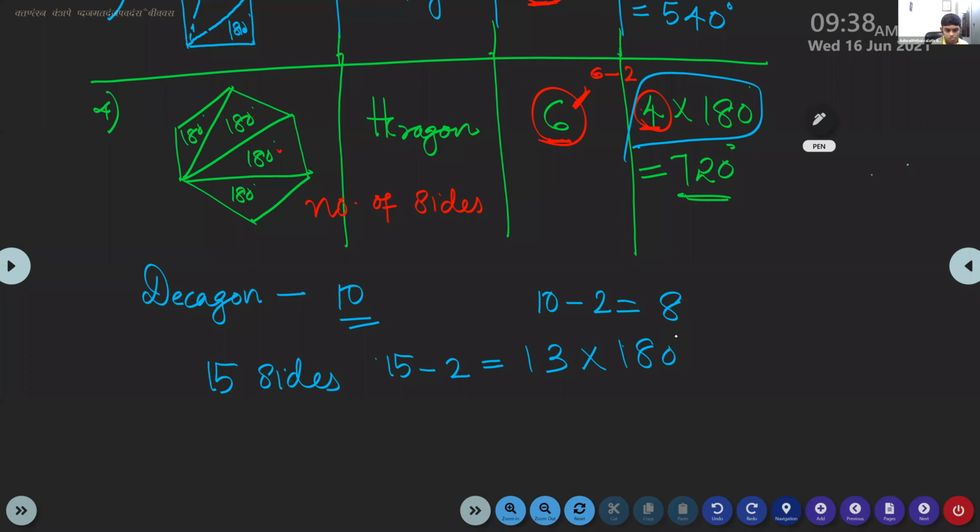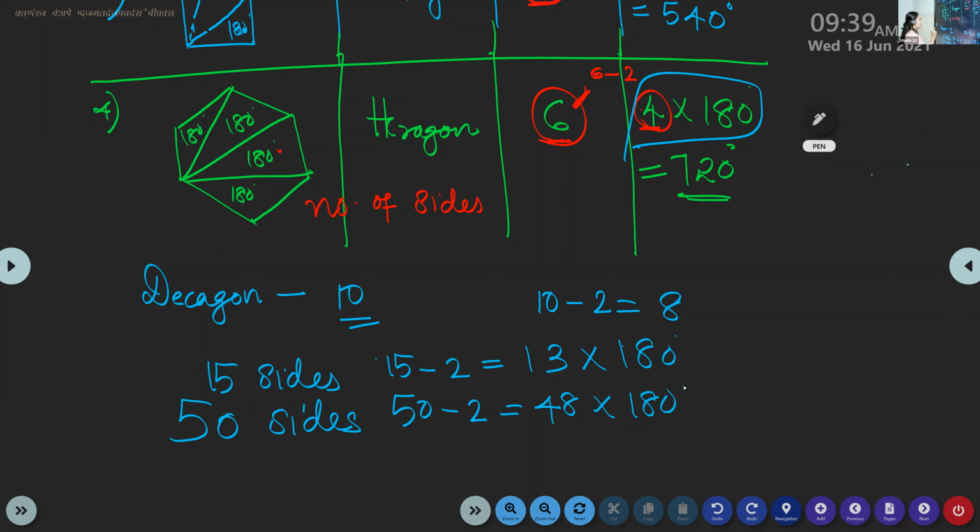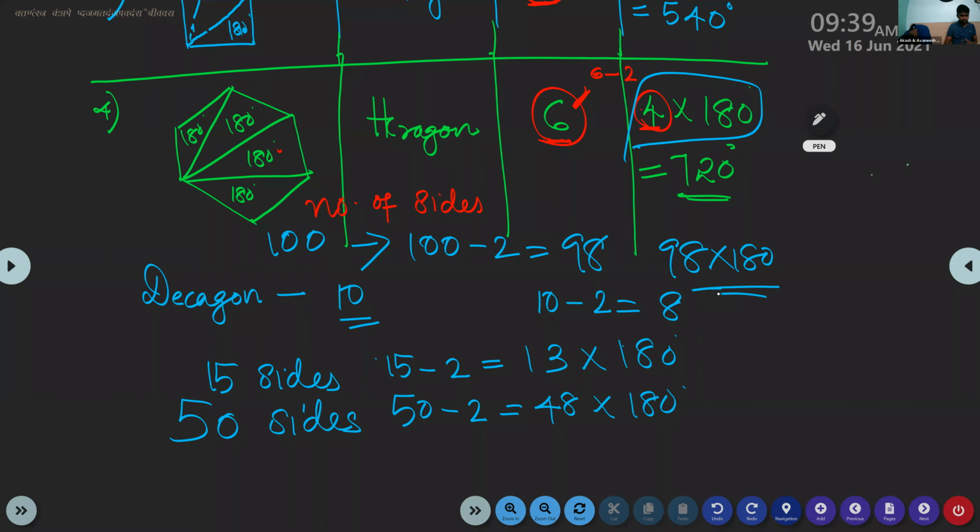So if I tell a 50-sided polygon, how will you find it? 50 minus 2, which is 48. And multiply 48 by 180. You will get the answer. If it is a 100-sided polygon, how will you do it? First of all, you subtract 100 minus 2. You will get 98. And 98 into 180 is our answer. Clear, children? Yes, ma'am.